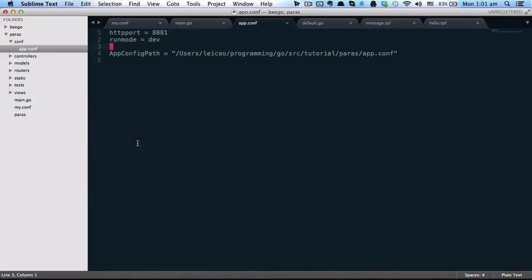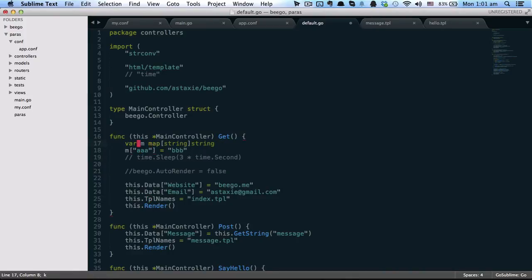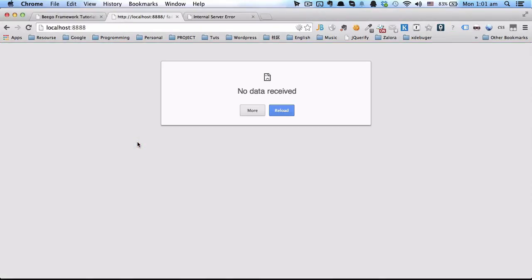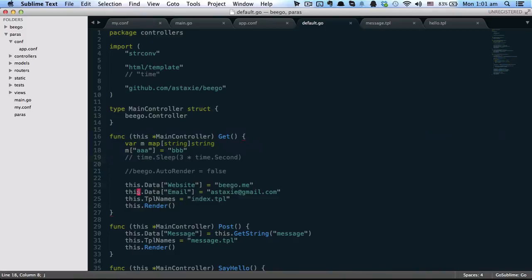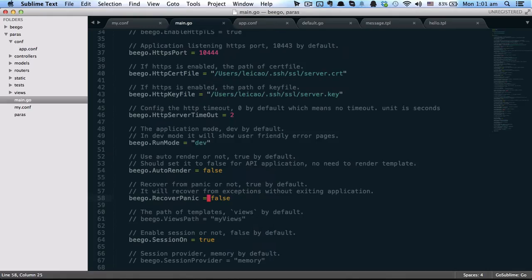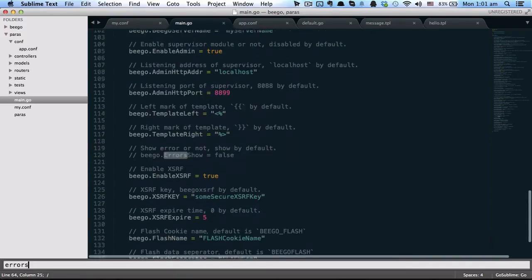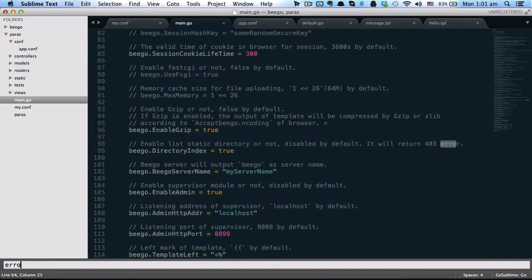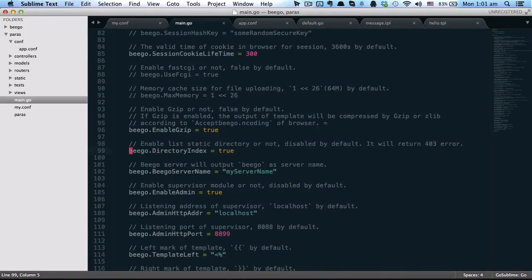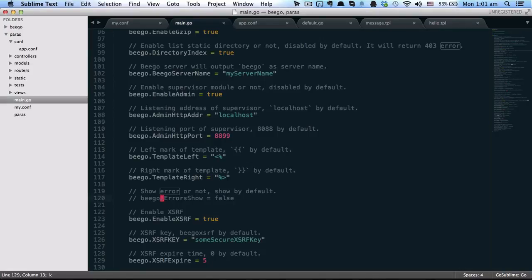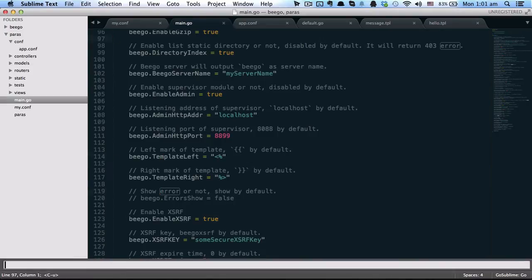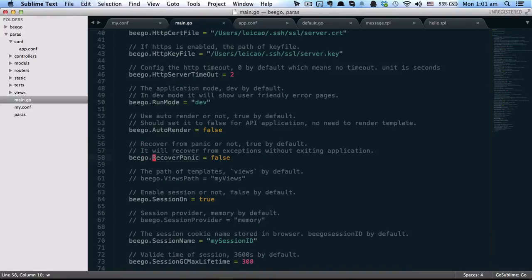First, let's make it panic. This recover panic, we set it to false.